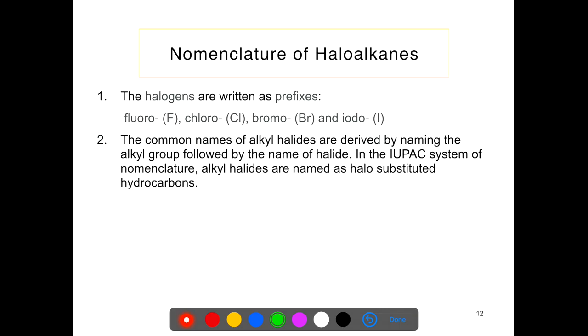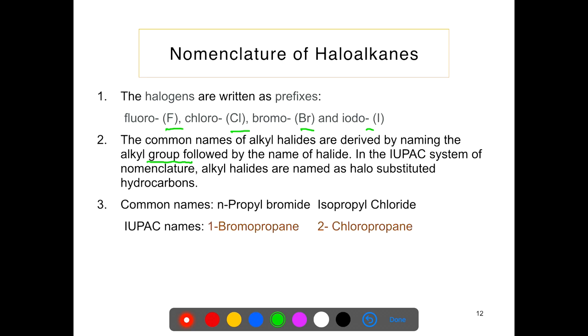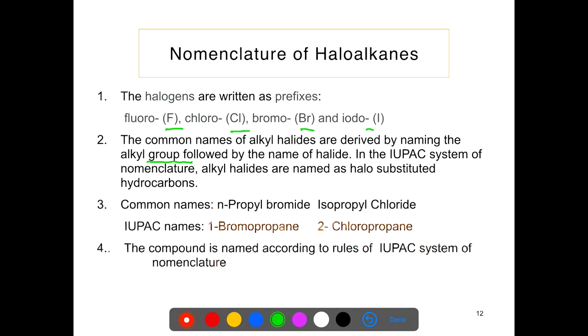Now we come to the nomenclature of other types of haloalkanes. The halogens are written as prefixes: fluoro, chloro, bromo, iodo. The common names are obtained by naming the alkyl group followed by the name of the halide. But in the IUPAC system of nomenclature, we number the chain and write the parent name as alkane. For example, the common names are n-propyl bromide and isopropyl chloride. Their IUPAC names are 1-bromopropane and 2-chloropropane.